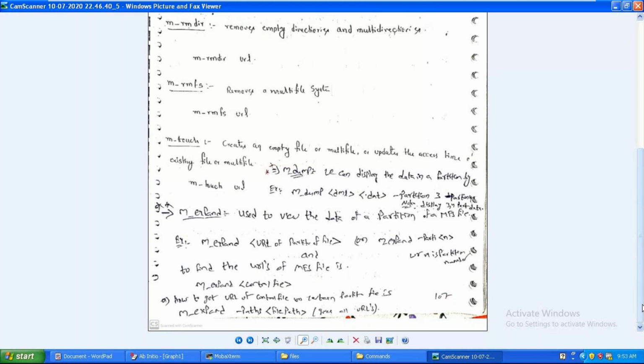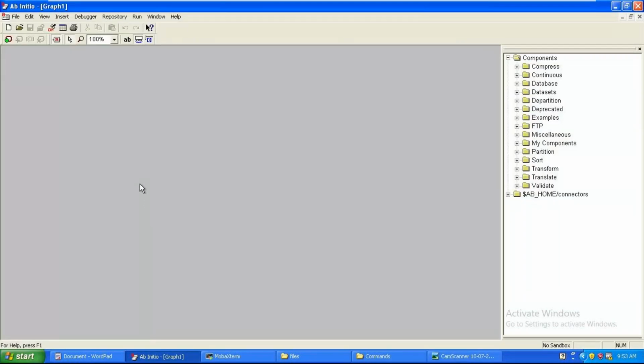In that case, what do I need to do? I got this kind of scenario in my project. We need to use our ETL tool only for that purpose. I've taken one input file and one output file, a 2-way multi-file system, I mean serial file system, and a 4-way or 2-way multi-file system. When I'm copying, I'm facing a same depth issue, 1 and 2 or 1 and 4. I've used some partition component to do that. As far as my understanding, that is the only option. If you want to copy a file from serial file system to multi-file system, the only option is the GDE tool, because we have partition components to set the depth issues.